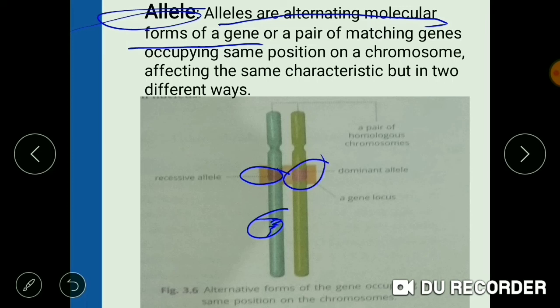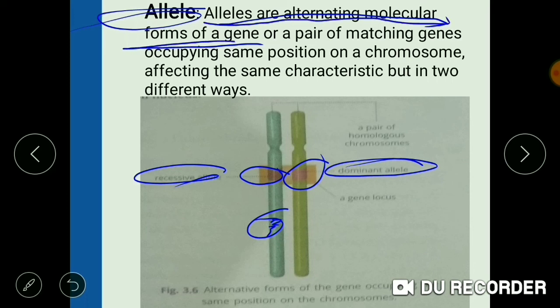Now, both of these alleles are present in the same position, in the same locus, but both of them are performing different functions. One allele is recessive and the other allele is dominant. So that is why it is said that the alleles are alternating molecular forms of a gene.